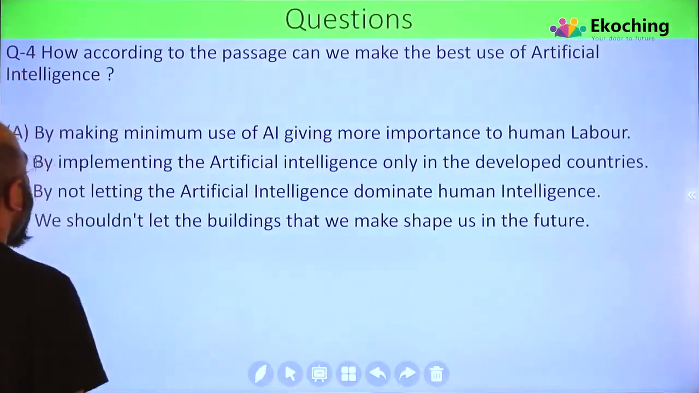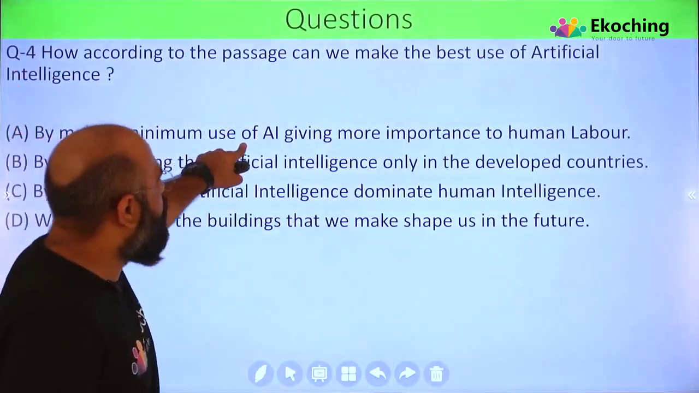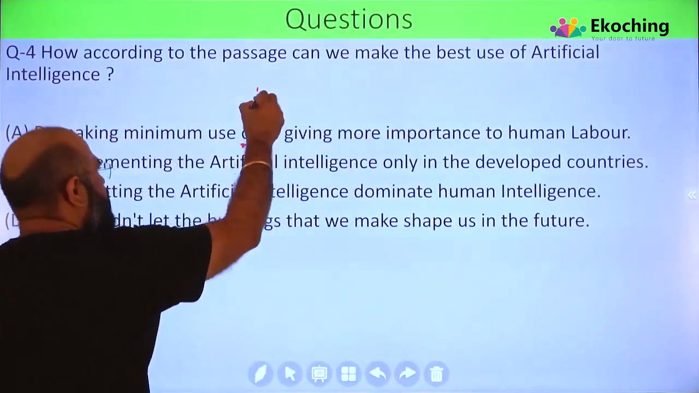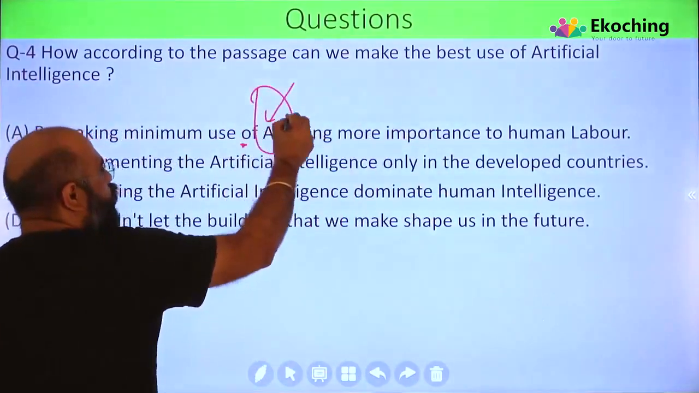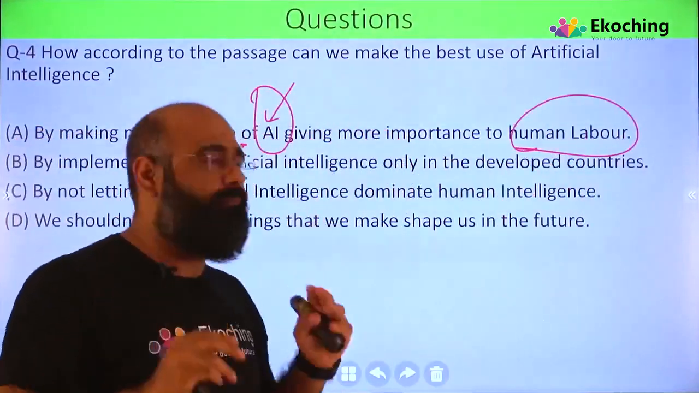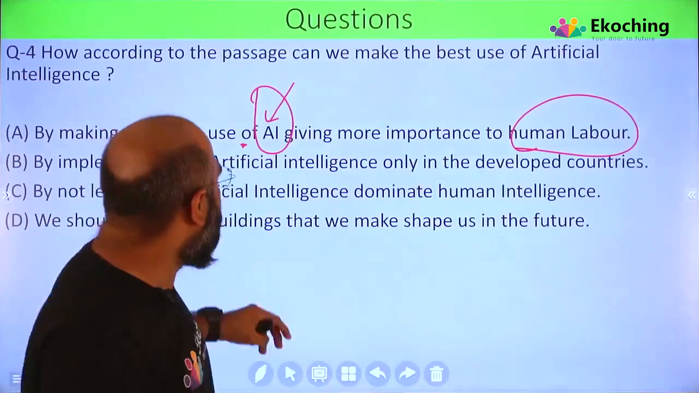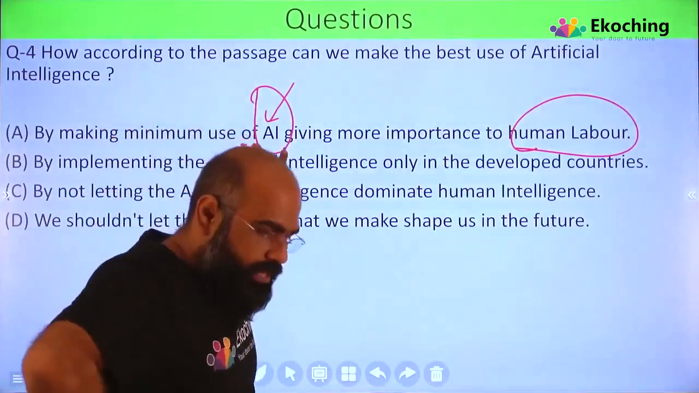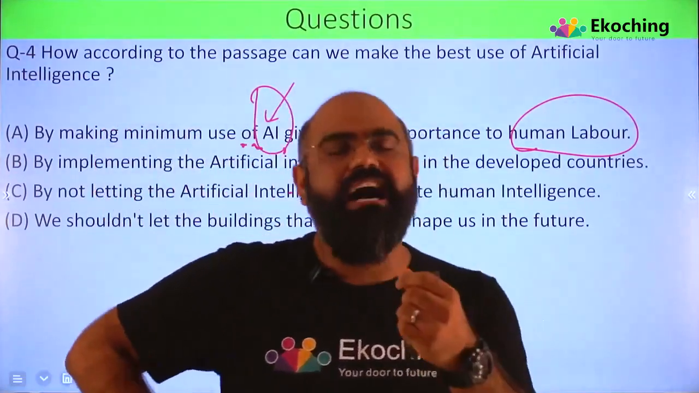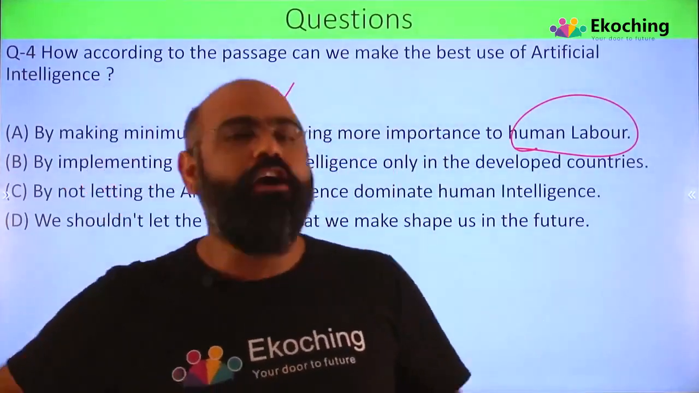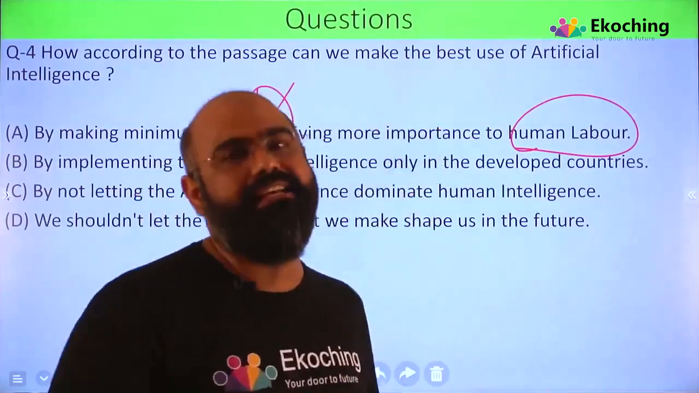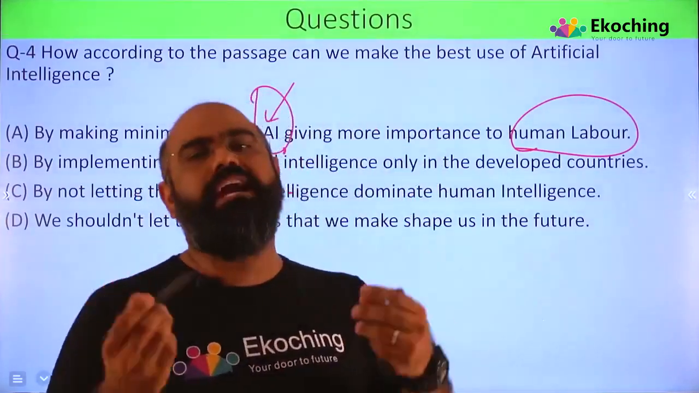Let's see. By making minimum use of AI, giving more importance to human labor. वो क्या बोल रहा है? Artificial intelligence को बहुत कम कर दो और human labor को बहुत ज्यादा कर दो. Now there is a problem according to the passage. Problem is अगर तुम इसको बोलोगे, there are certain things which computer can do the best, which artificial intelligence can do the best. For example, a Google search engine, right? तुमने इतनी बार उसको कैट का इमेज दिखा दिया, अगली बार जब तुम कैट सर्च कर रहे हो, आपको कैट का इमेज दिखा रहा है.